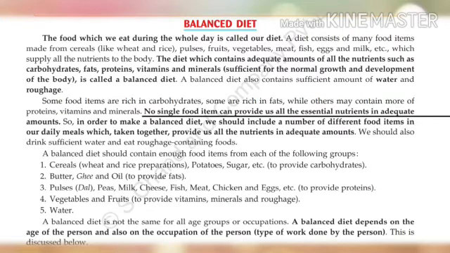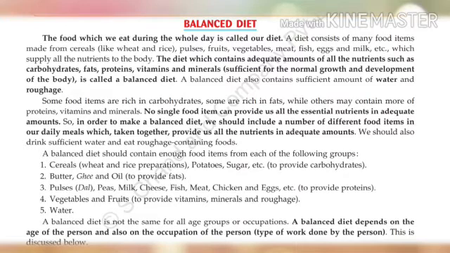As we know, no single food item can provide us all the essential nutrients in adequate amounts, isn't it? For example, rice and other cereals are rich in carbohydrates, so they cannot provide us protein. In the same way, chicken and fish are rich in proteins. They cannot provide us vitamins and minerals. So, in order to make a balanced diet, we should include a number of different food items in our daily meals, which taken together provide us all the nutrients in adequate amounts.